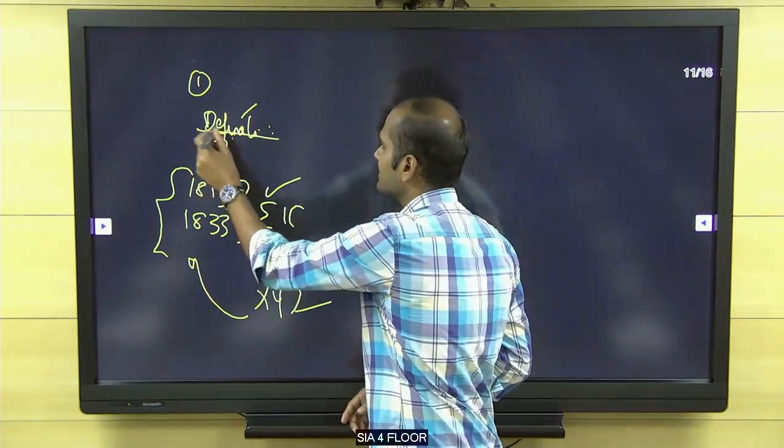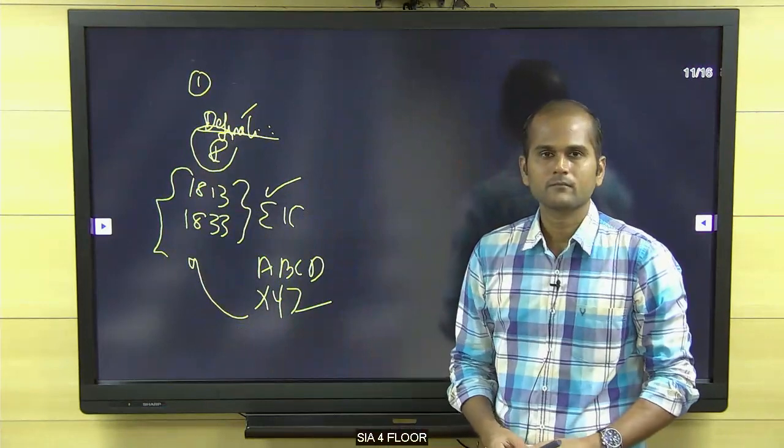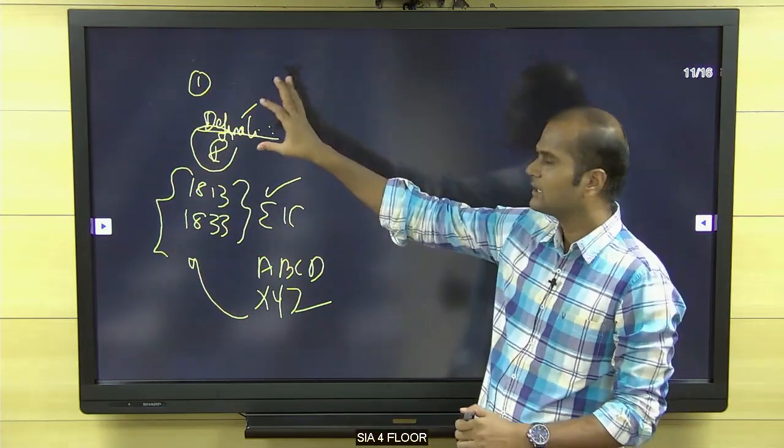One is railway, second is end of monopoly. These are all the reasons. You have to write like this. Right? This is called commercialization.